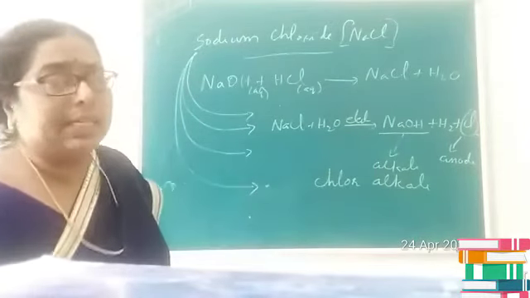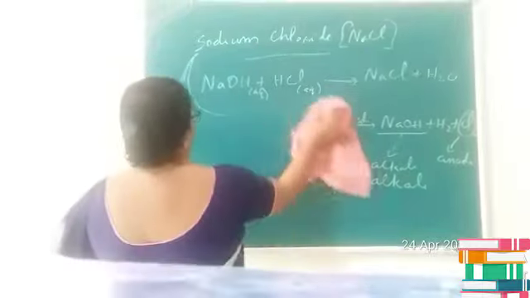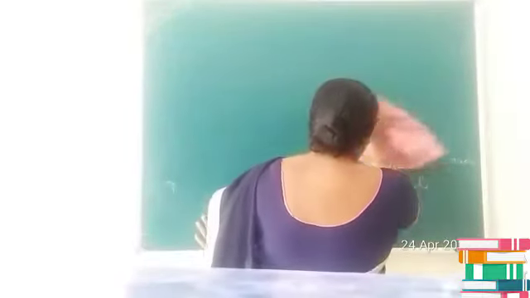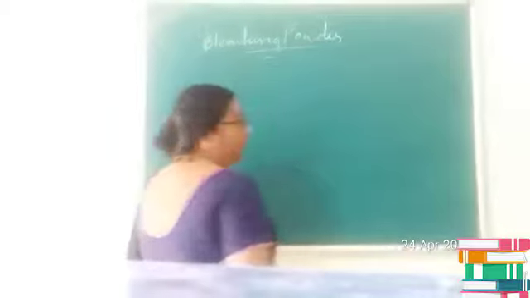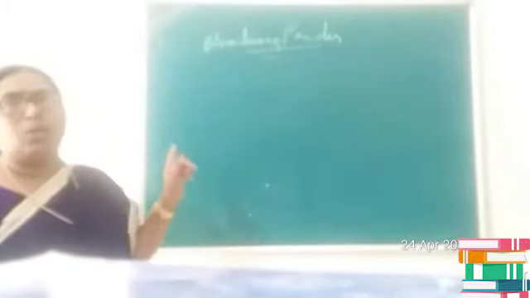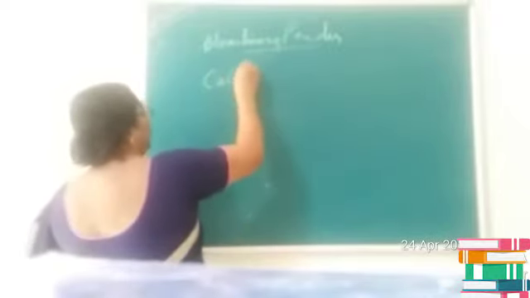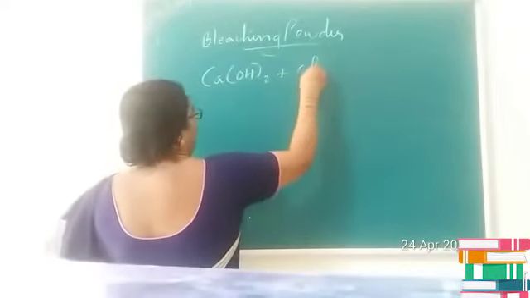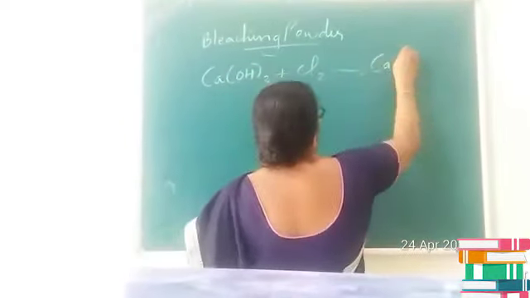The next one, let us consider bleaching powder. Bleaching powder is calcium oxychloride. Bleaching powder is prepared by passing chlorine through slaked lime. When you are passing chlorine through slaked lime, you will be getting bleaching powder. Is it clear, children?